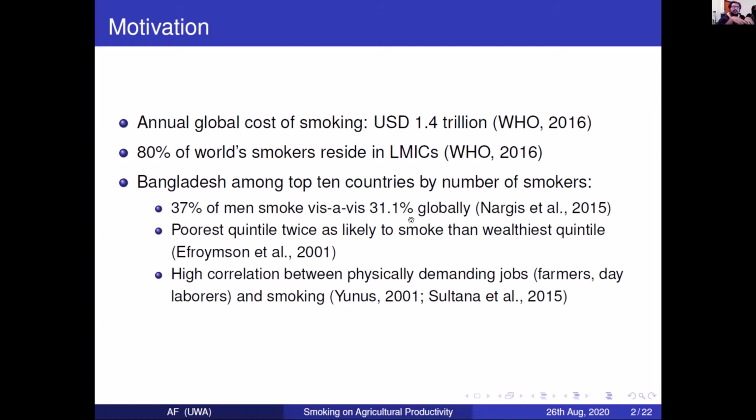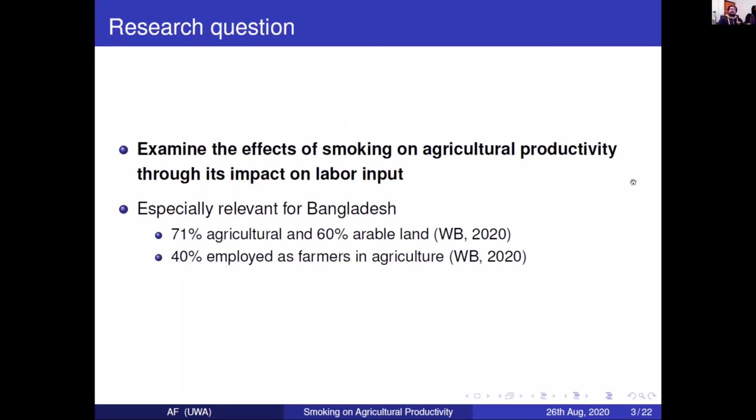Okay, so the reason why we focus on smoking here is because there is a high correlation between physically demanding jobs such as farming or day laborers and smoking as well. So we were looking for studies that compared especially agricultural workers who smoke and who do not smoke, and the question was whether there is a linkage between that or not. Do farmers who smoke end up with lower agricultural productivity through its labor impact than farmers who do not?